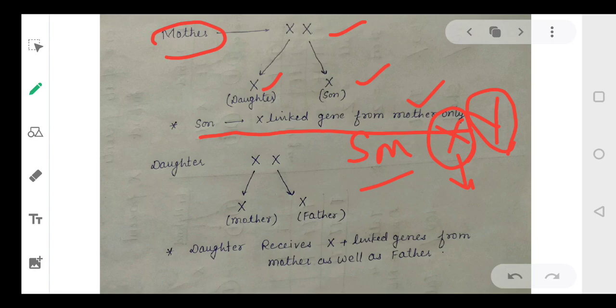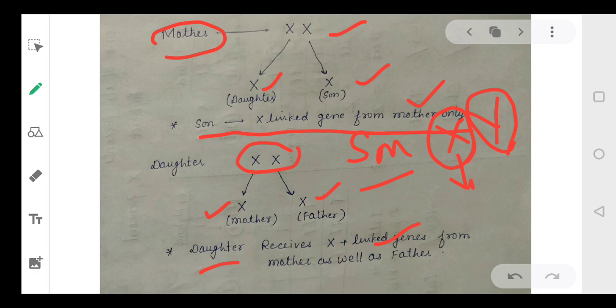Now in case the daughter is XX, X will come from the mother, X will also come from the father. So the daughter has a 50% possibility: she can be diseased either from the father or from the mother, because she is getting X from both the parents. So the daughter gets X linked genes from the mother as well as from the father, right students?